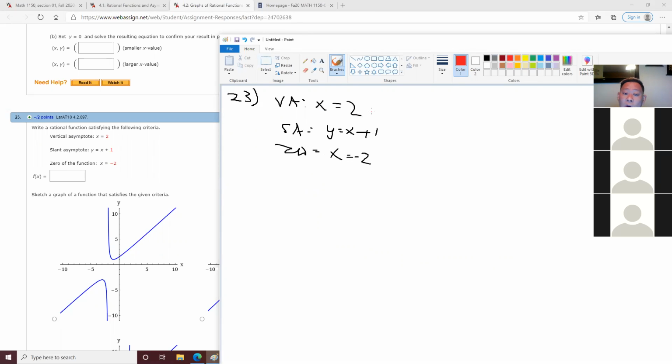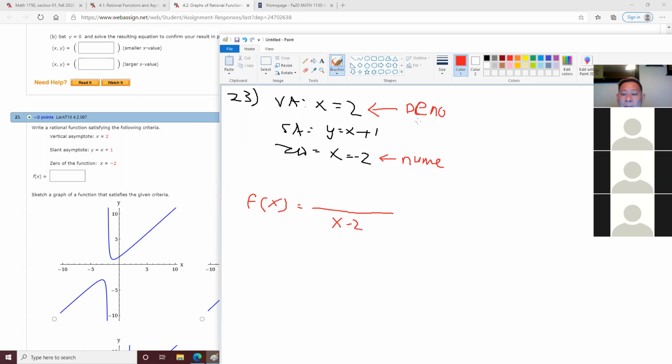So the first thing you need to know here is that your vertical asymptote is always in your denominator. Your zero or your solution is always in your numerator. With this, you can figure out what your denominator and your numerator are. The denominator in this case is x minus 2.